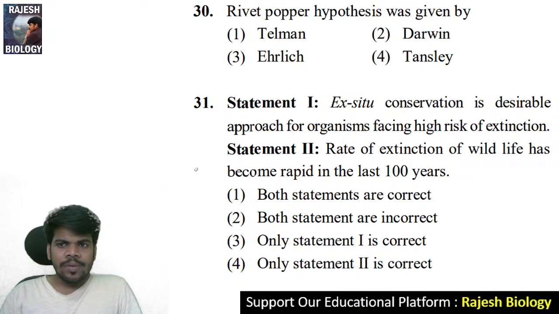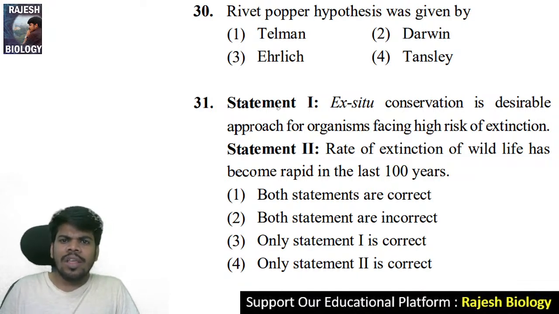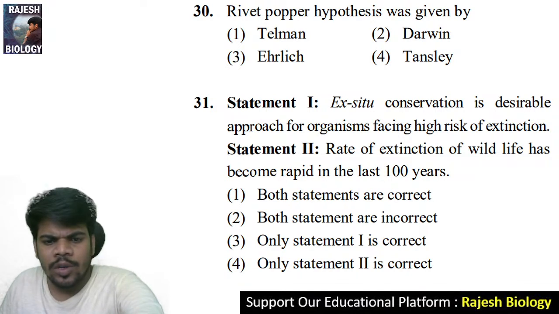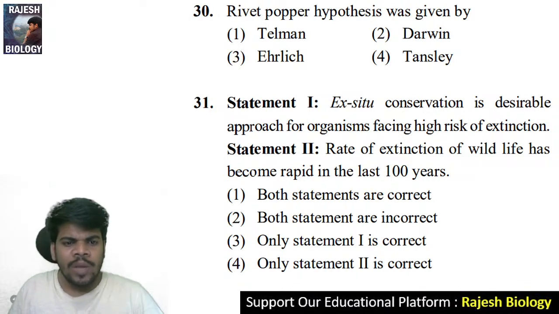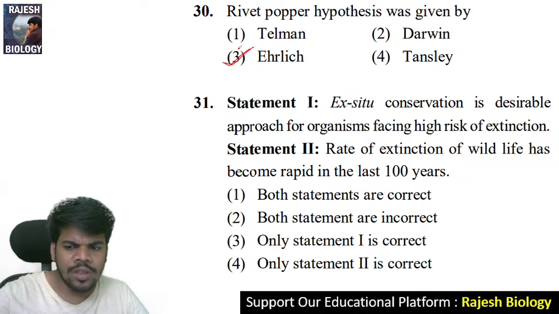30th question, Darwin is the wrong answer. Paul Ehrlich is the scientist who gave the Rivet Paper hypothesis. When we remove the rivets one by one, the aeroplane is going to crash. That is the hypothesis. Come to the 31st question.